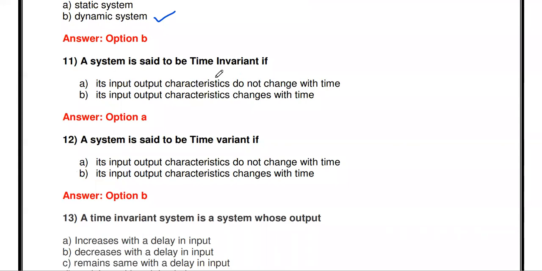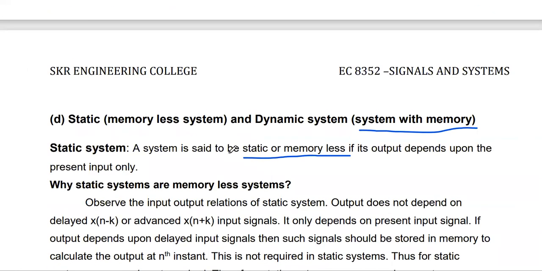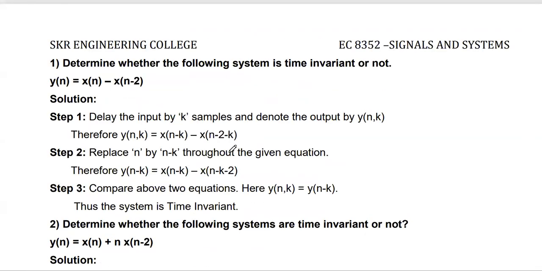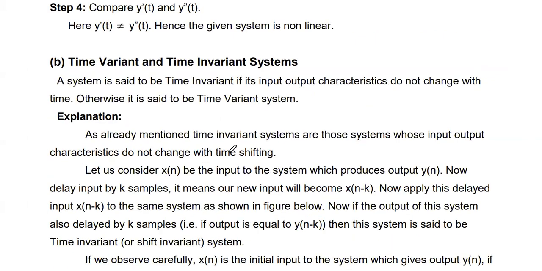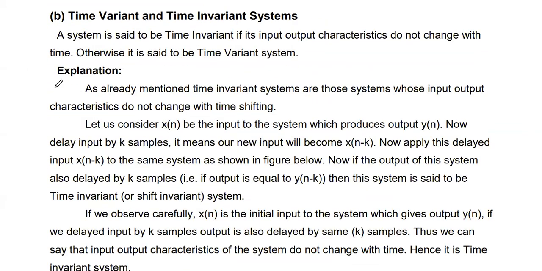Then the next one, a system is said to be time invariant. The third classification of the system is time variant and time invariant. What is meant by time variant and time invariant? If the input and output characteristics of the system do not change with time, that system is called time invariant, or otherwise it's a time variant system. So this is the definition.